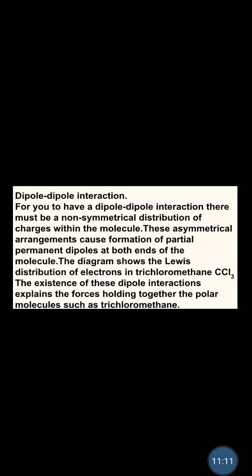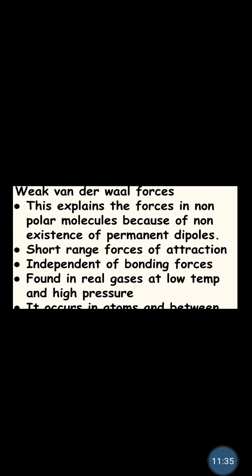There's a diagram at the end of the slide that shows a Lewis distribution of electrons in trichloromethane. Understand? This explains the forces holding together polar molecules such as trichloromethane, and that's the reason they are polar: unequal distribution of electrons between the two ends of the poles, leading to permanent dipole.